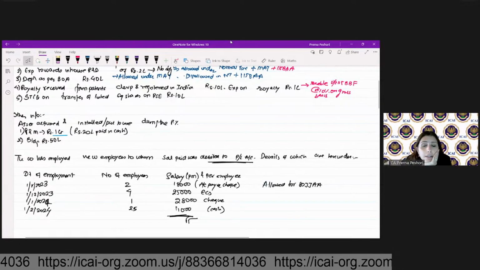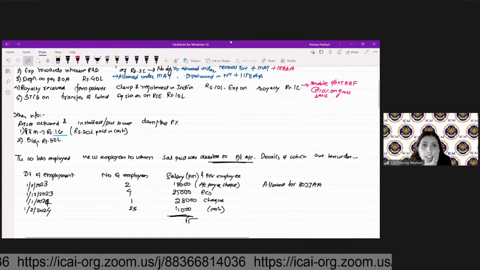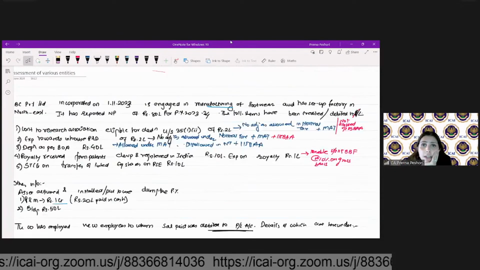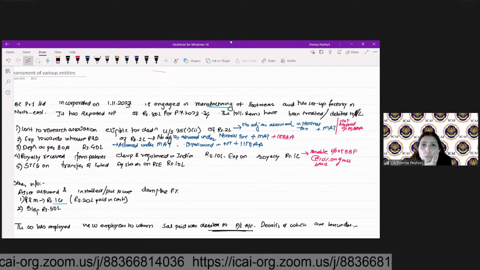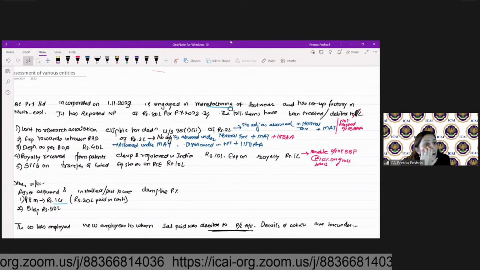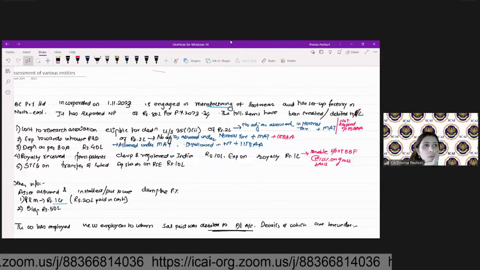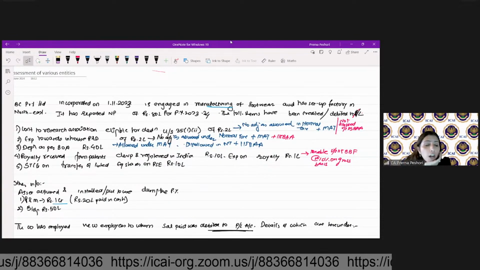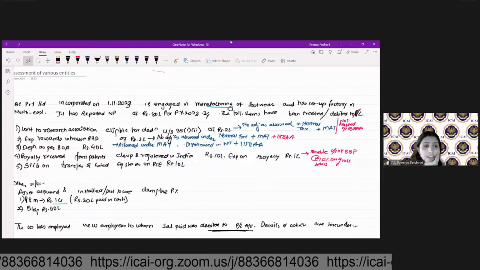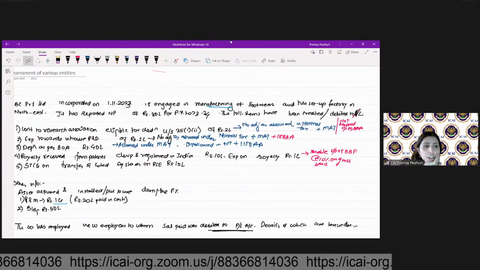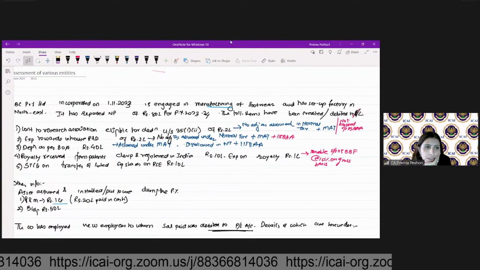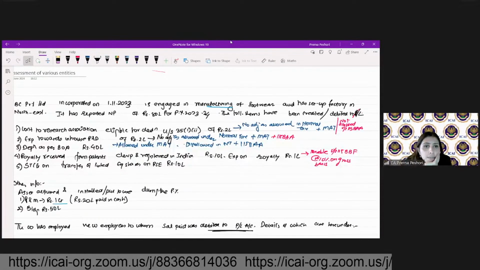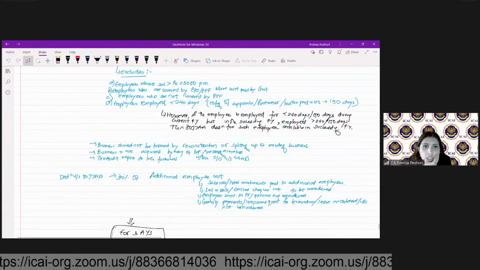What is the question saying? You have to read the question carefully. ABC is engaged in the manufacturing of footwear. For footwear, what is the deduction which is available? For how many days are employees considered for the eligibility of 80JJAA for the footwear industry?